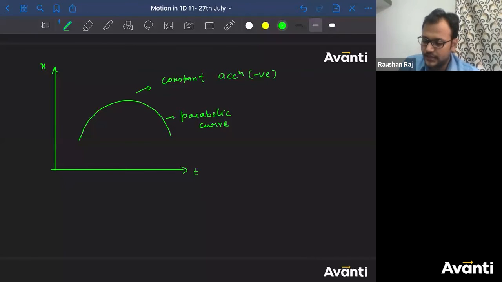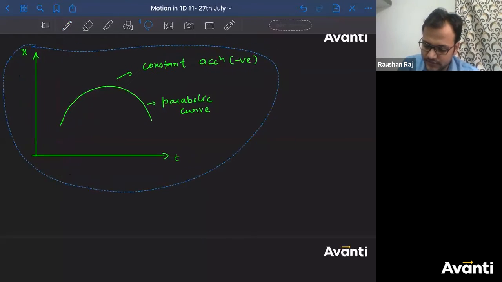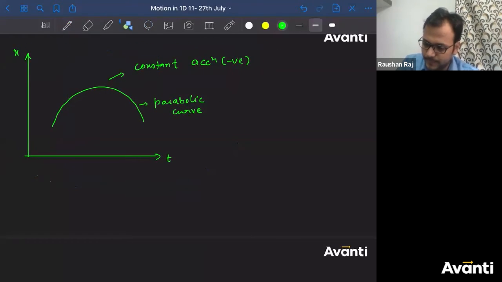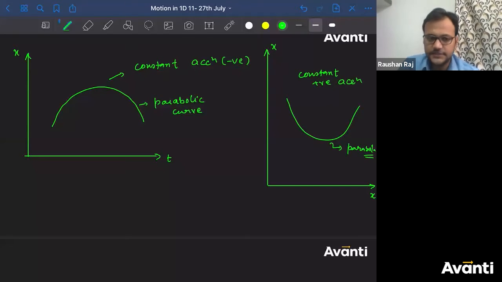Negative. All right. At the same time, if I ask you about a graph which is the reverse of it, ulta, if again this is x, this is t, so this will have constant positive acceleration if this is a parabola.